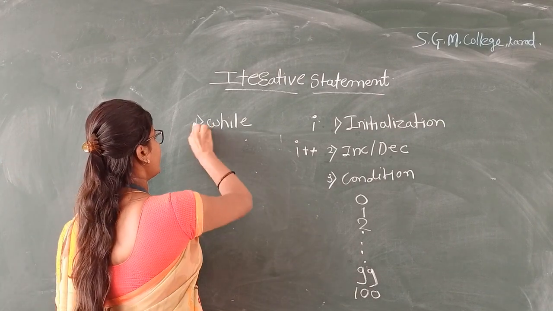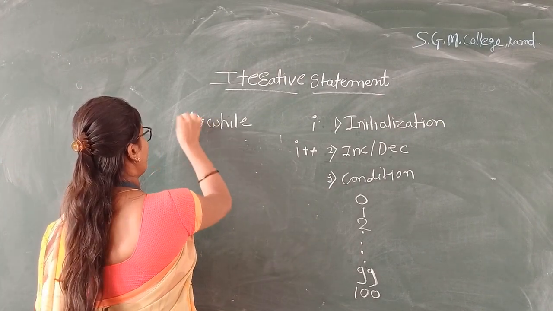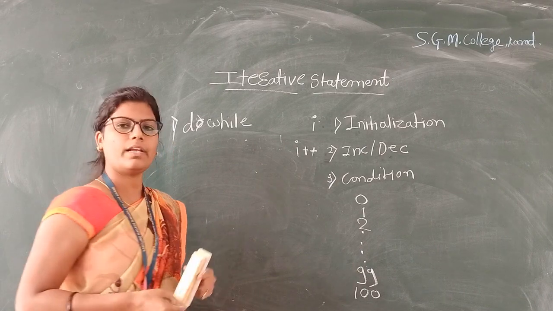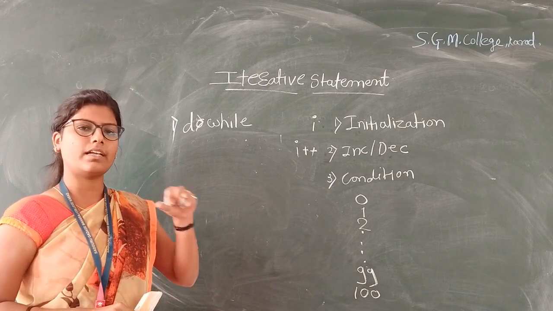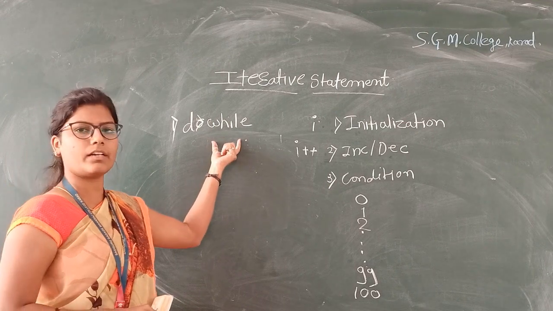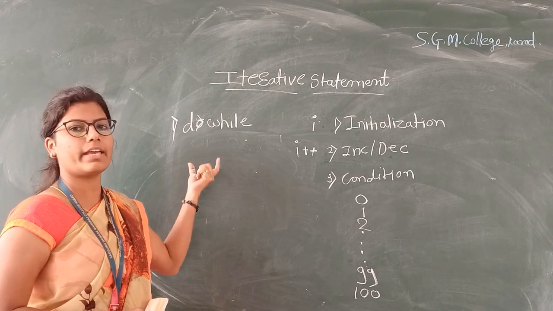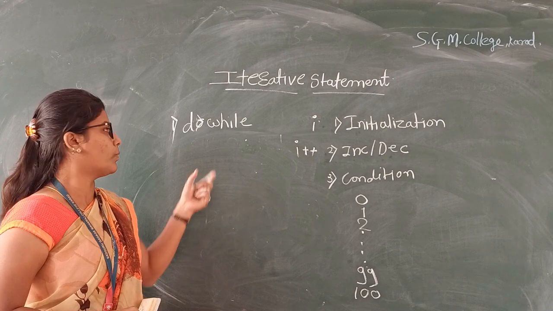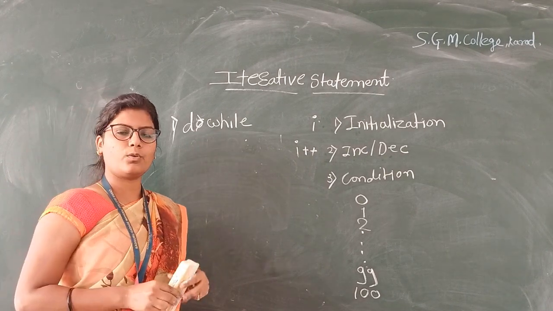Our second loop is the do while loop. The while loop and the do while loop are both the same, but there is a little difference between them. While is an entry control loop and do while is an exit control loop. Why is while an entry control loop?